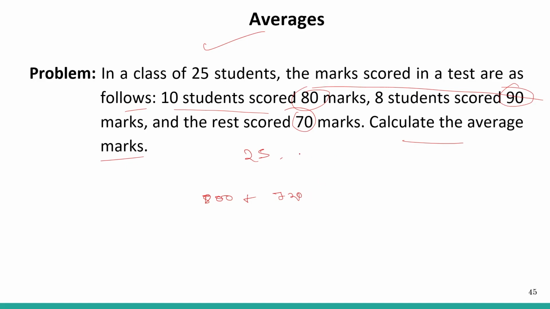So how many students are remaining? 25 minus 10 minus 8, that is 18, so this will be 7, right? All the 7 remaining students scored 70 marks, so 7 into 70 is 490. So this much divided by 25. 800 plus 720 is 1520, plus 490 will be what?